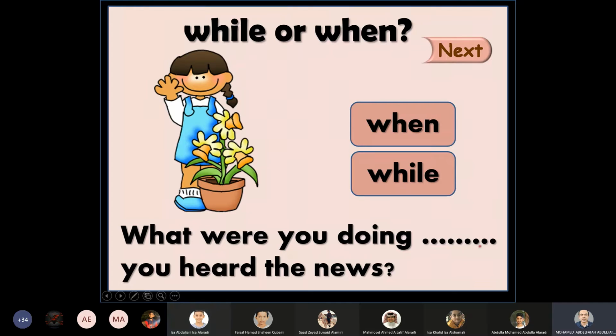No, look here after the space you can see you heard the news. This is past simple tense and we use when with the past simple tense. What were you doing? Again, what were you doing? When you heard the news. Not while, when. What were you doing when you heard the news?